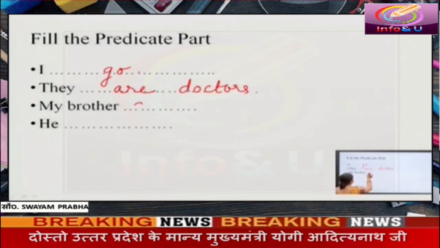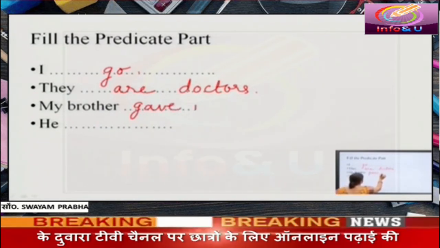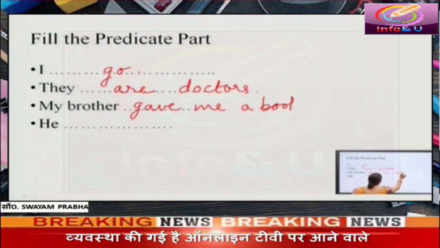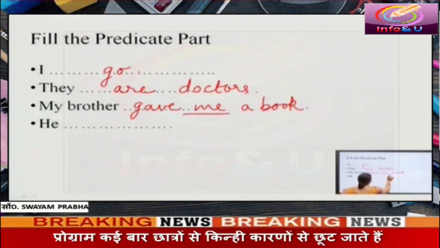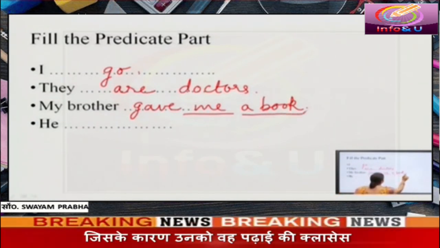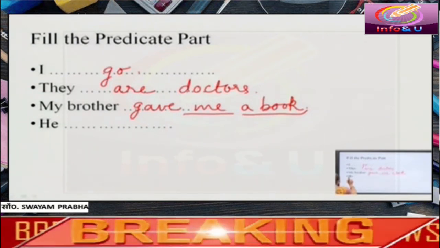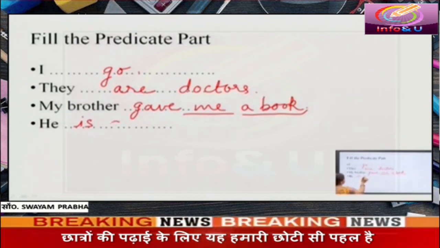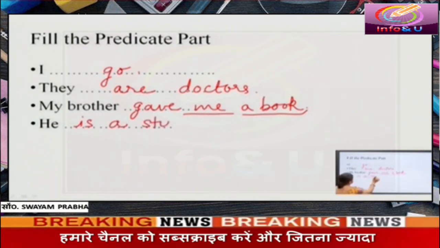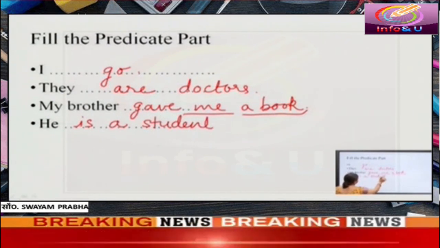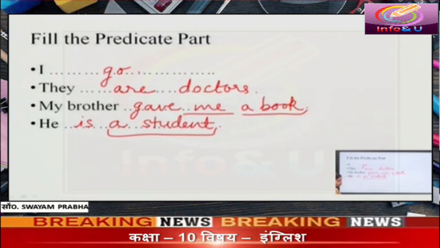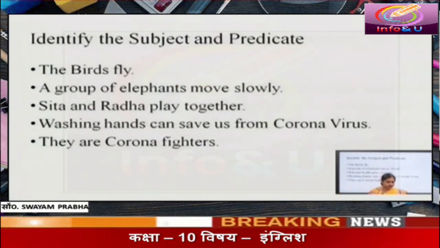My brother gave me a book. Here me is the indirect object, a book is the direct object. We have two objects in this predicate. He is a student. This is an example of object with complement. This way you can do many more exercises.